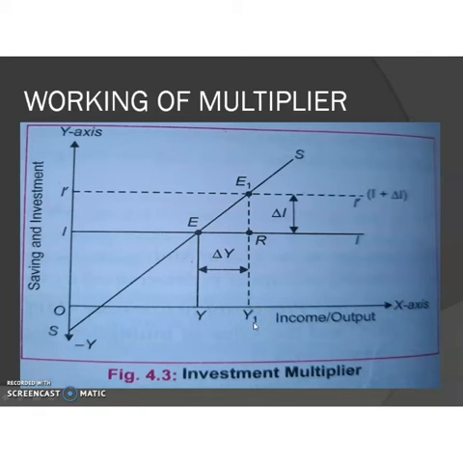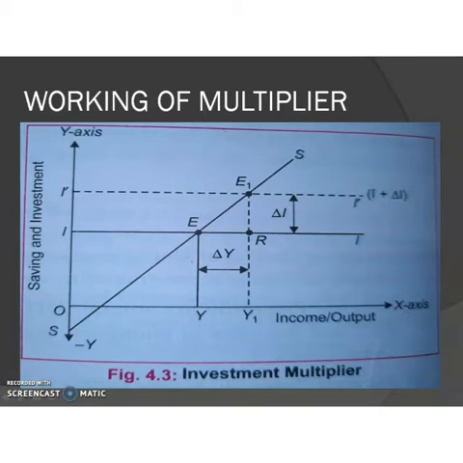So the new income level is OY1. Due to this much increase in investment, it leads to this much Y to Y1 increment in income in an economy. Okay. So here the investment multiplier is delta Y by delta I, change in income to change in investment.